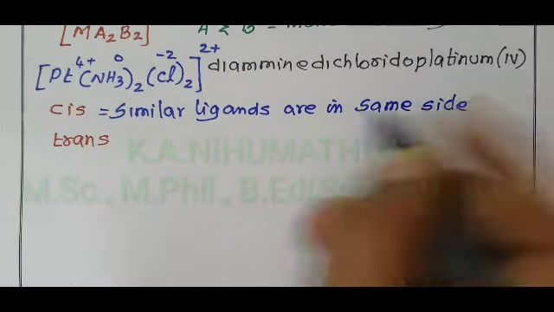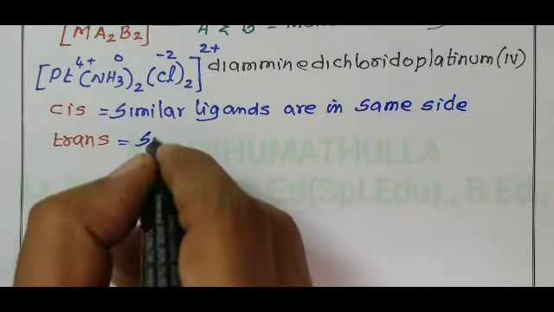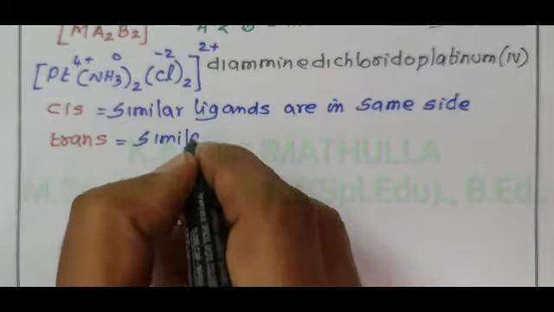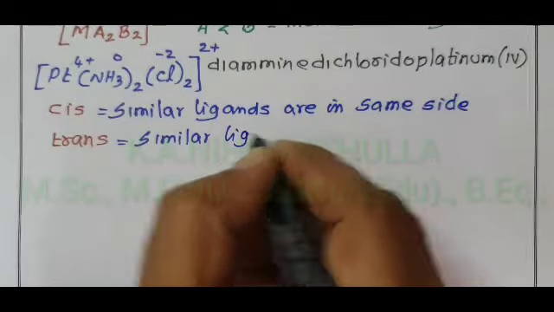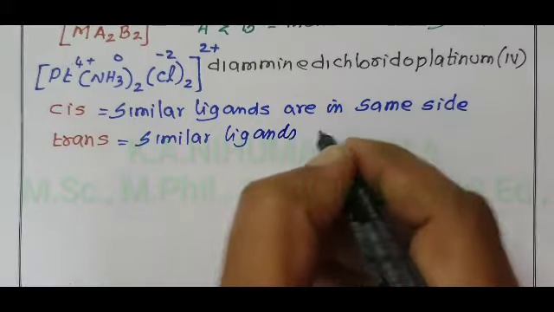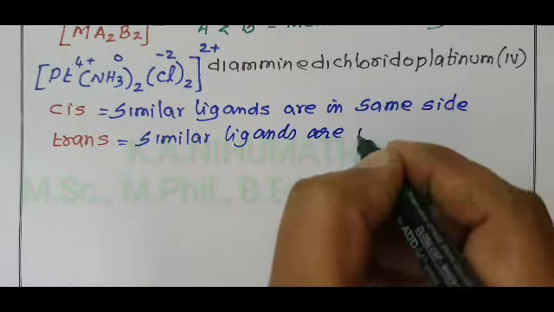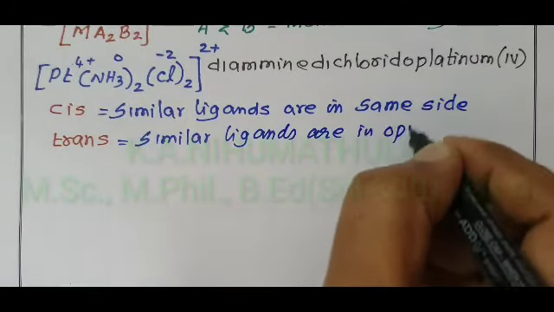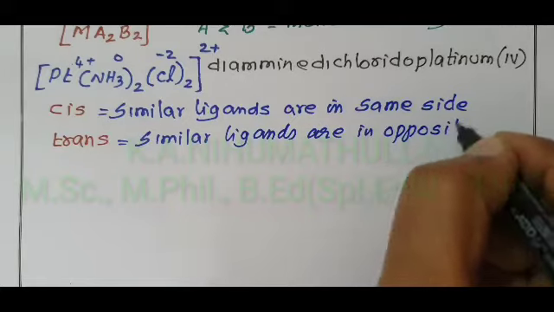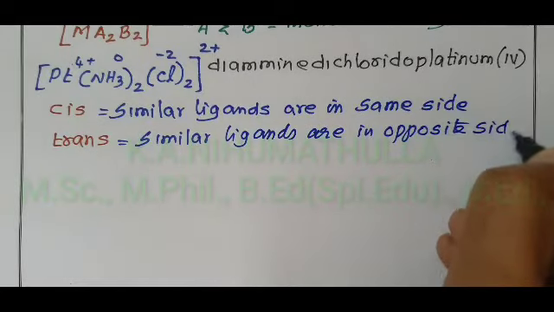Trans isomer: similar ligands are on the opposite side.